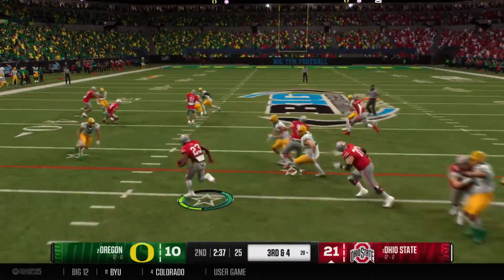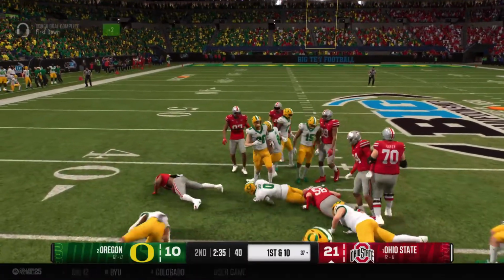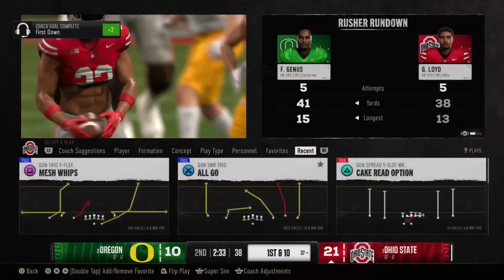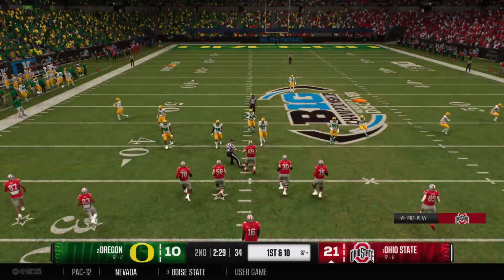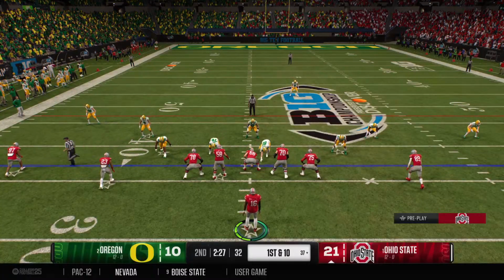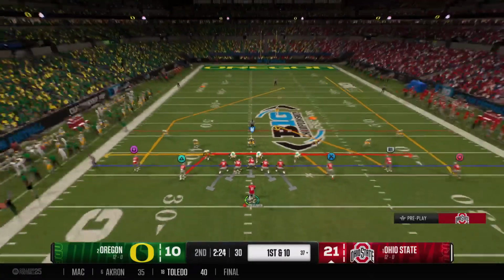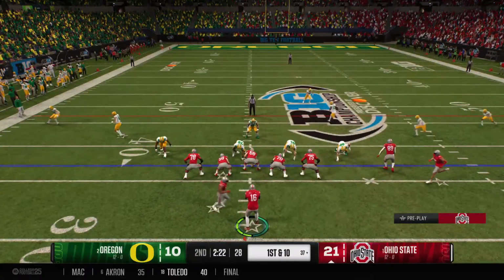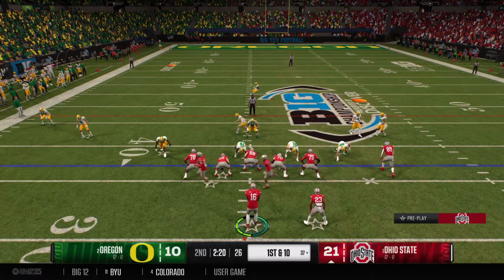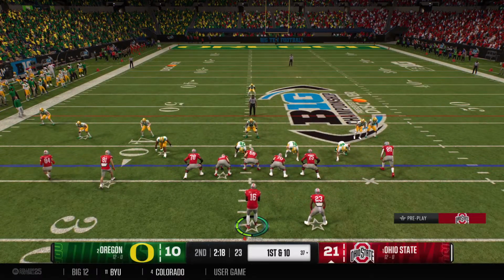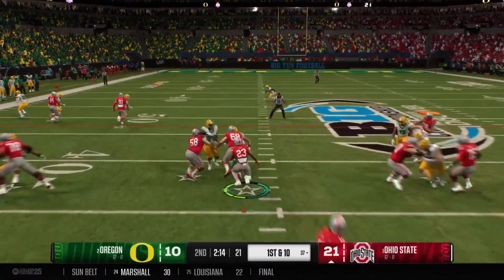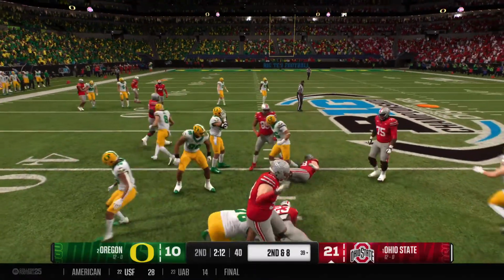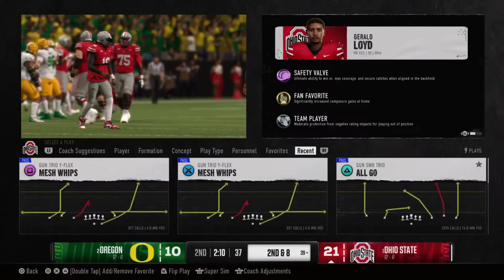And the ball is handed off out of the shotgun. Enough for a 1st down at the 37. You know, offensive linemen are just a certain breed. They're always going to do their job, no matter who's back there carrying the ball. I'll tell you what, they have a little bit more confidence when the person that's carrying the ball can break off some big-time runs. That makes them block just a little bit harder, knowing what he's potentially capable of doing. A gain of 2 yards. Now it's 2nd down and 8.